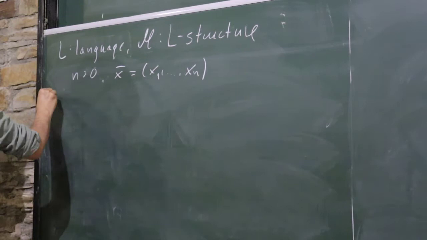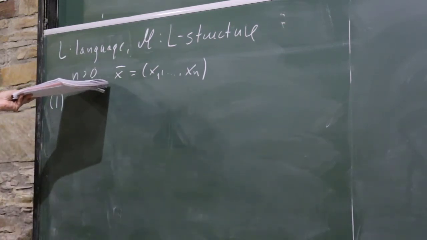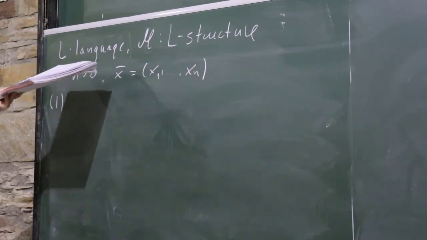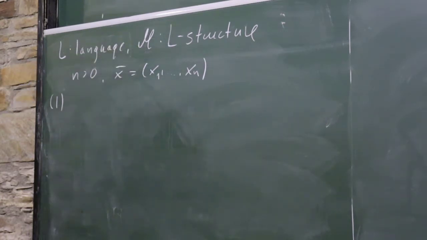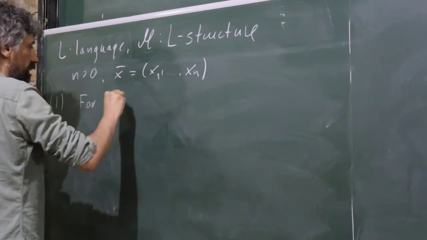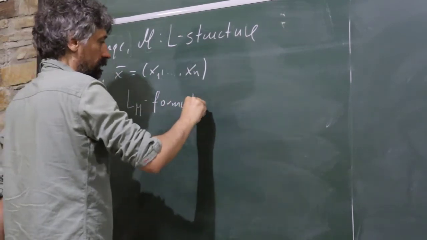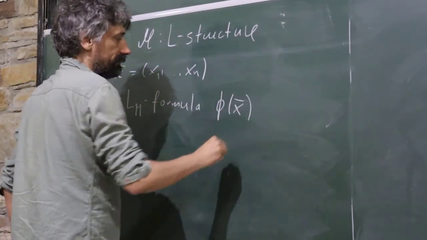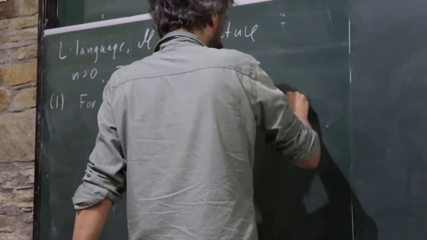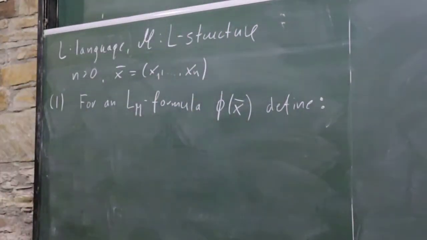And now, to any formula with this tuple of free variables over M, we associate a definable set in the nth Cartesian power of M. So, for an L_M formula φ(x), these are free variables, we define the notion of definable set.